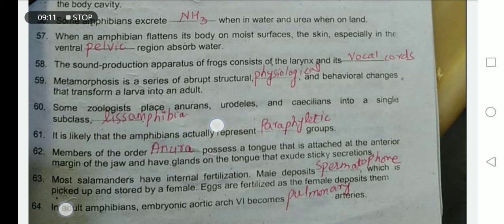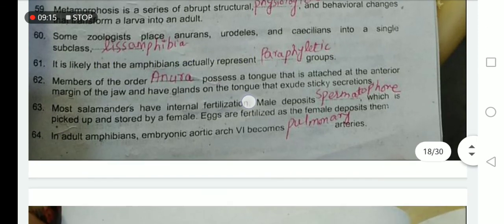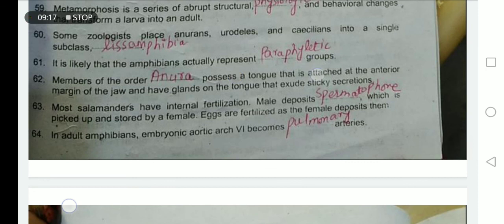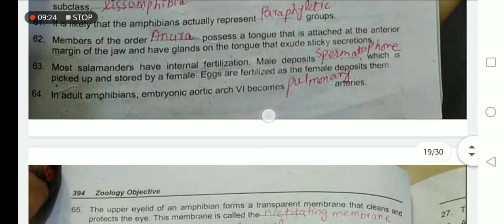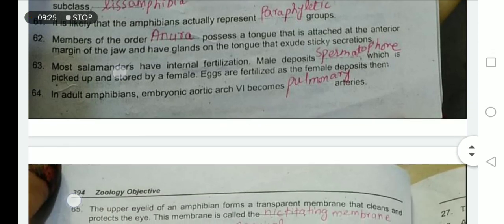It is likely that amphibians actually represent a paraphyletic group. Members of the order Anura have a tongue that is attached at the anterior margin, and they have glands on the tongue that produce sticky secretions. Most salamanders have internal fertilization. The male deposits a spermatophore, and the spermatophore is picked up by the female into her body.